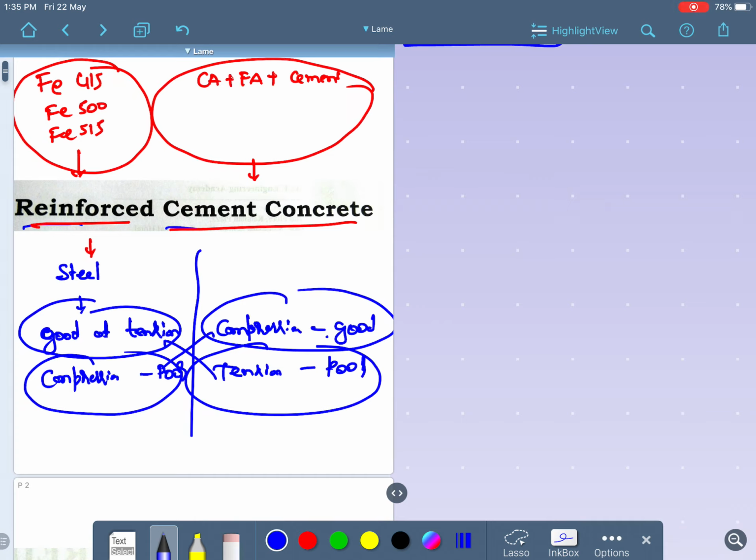So there will be a match between these two things. If these two are sandwiched together, the lifetime of the structure increases, and you get a very good framed, rigid structure. So this combination is very important, and it is used in everyday practical life. That is what reinforced cement concrete is. This is the basic introduction to the topic.